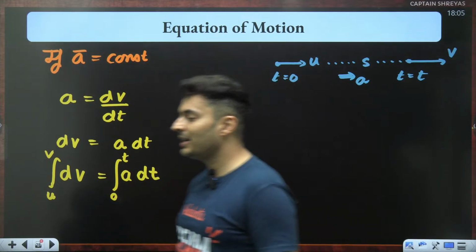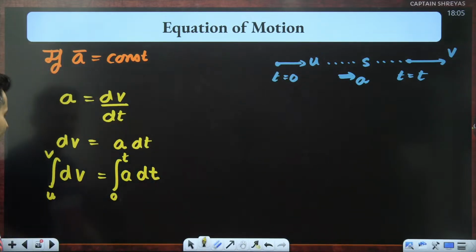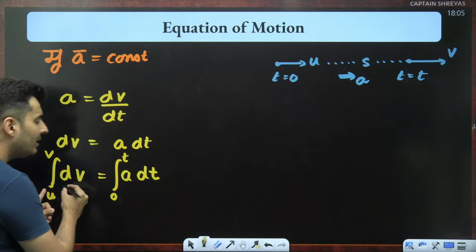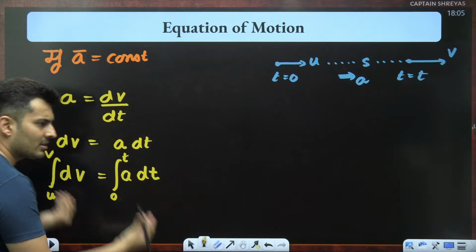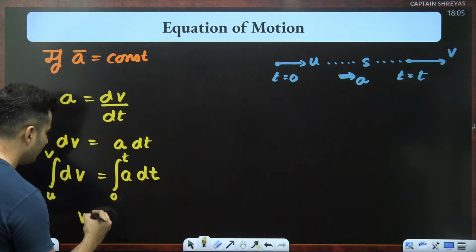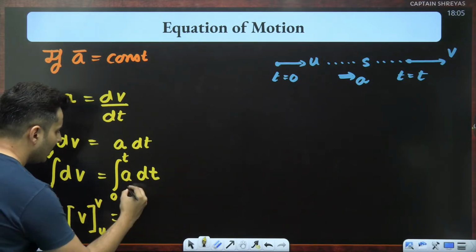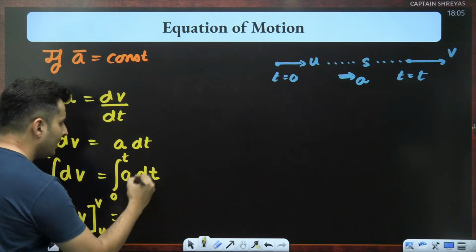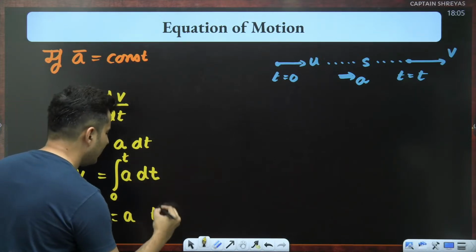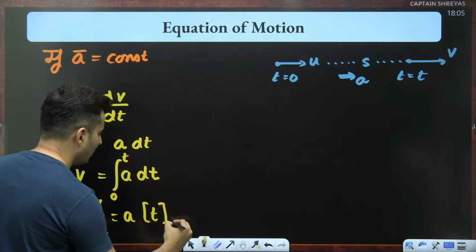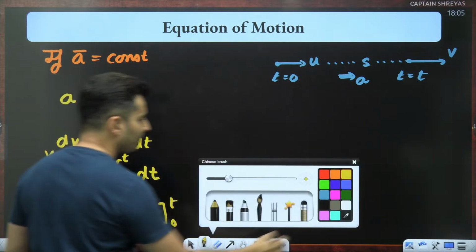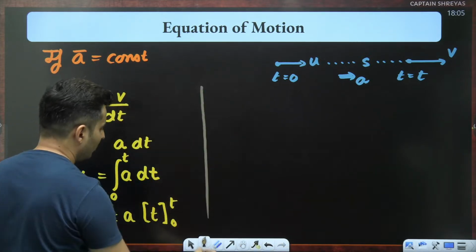At that time my velocity will be u. That's how you do it. Okay, so what is the integration of dv? Integration of dx is nothing but x. So dv's integration is just v only, but I have to put limits over here, which is u and v. A is a constant, so bring it outside. dt's integration is just t only. So I'm just going to put 0 over here and t over here. Just doing the math over here.